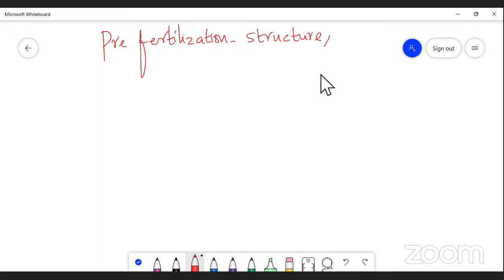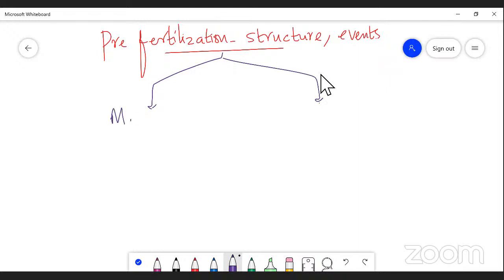What are the pre-fertilization structures? Both the male reproductive part and the female reproductive part.